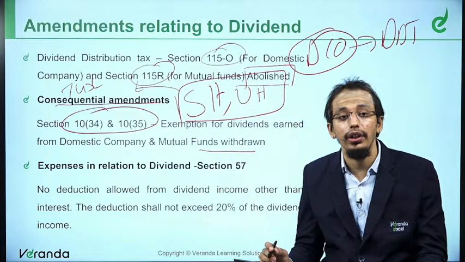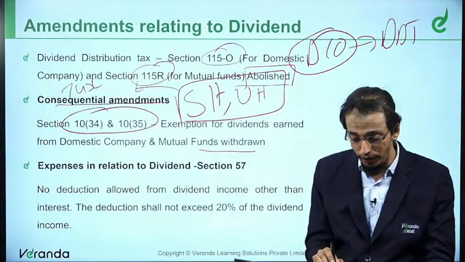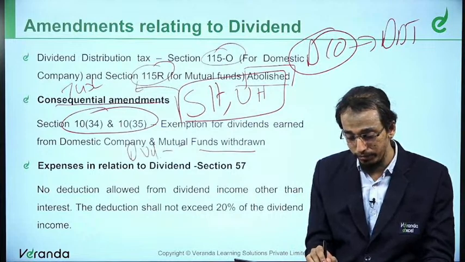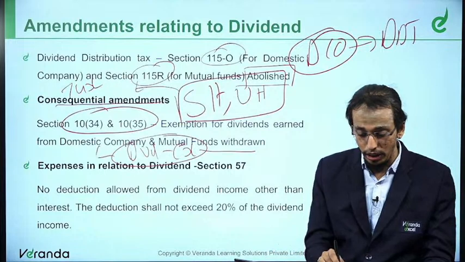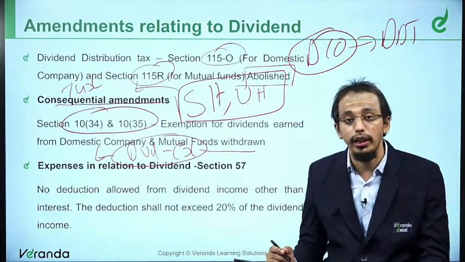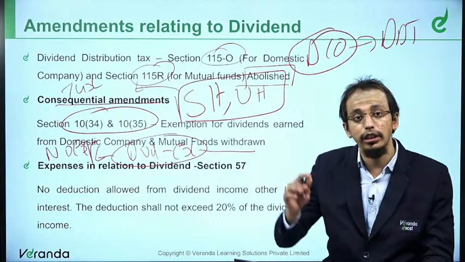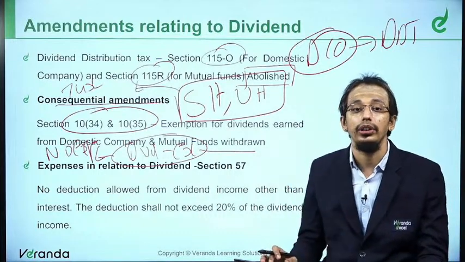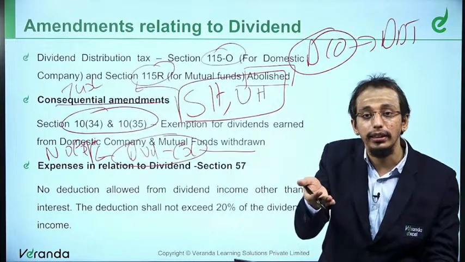The second thing that we need to understand is, earlier dividends were exempt. Because the dividends were exempt, in the hands of the shareholder or the unit holder, as the case may be, no expenditure was allowed. Please understand, this was earlier. Now the provision is different. Now dividend is taxable in the hands of the shareholder.